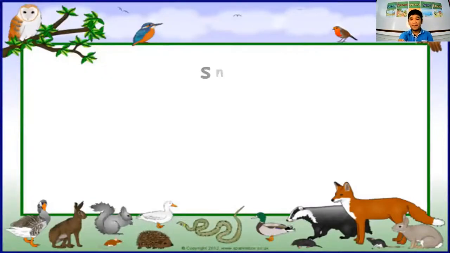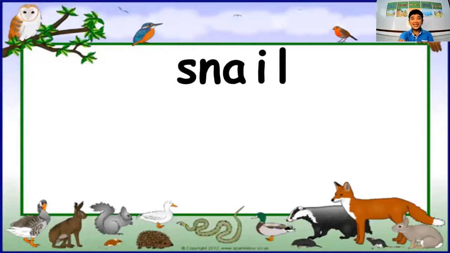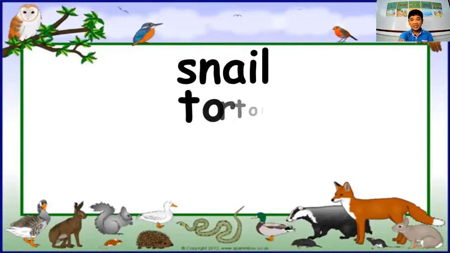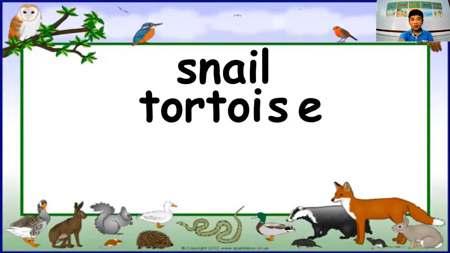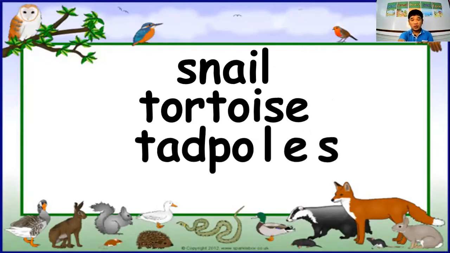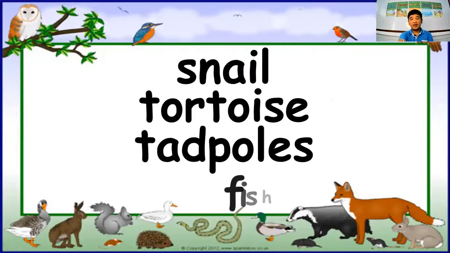Okay, so I have here the list of the animals who can live in the pond, such as the snail, the tortoise, and we have also what we call the tadpoles or frog, and we have also the fish. So these are the examples of the animals who can live in the pond, all right?